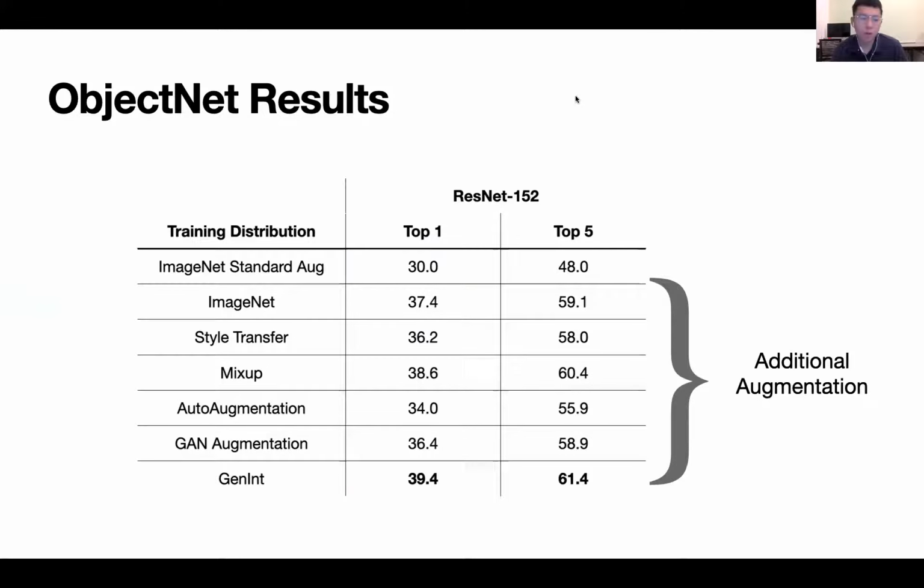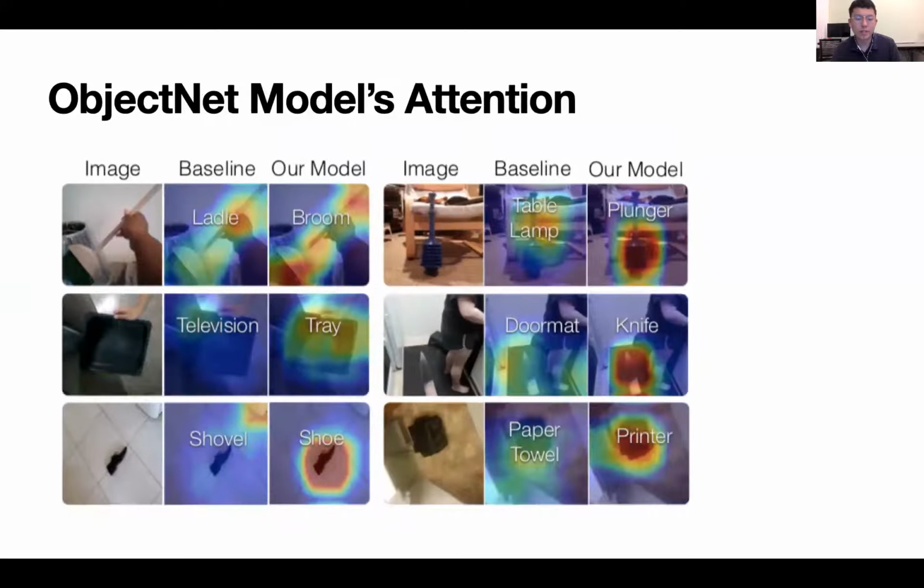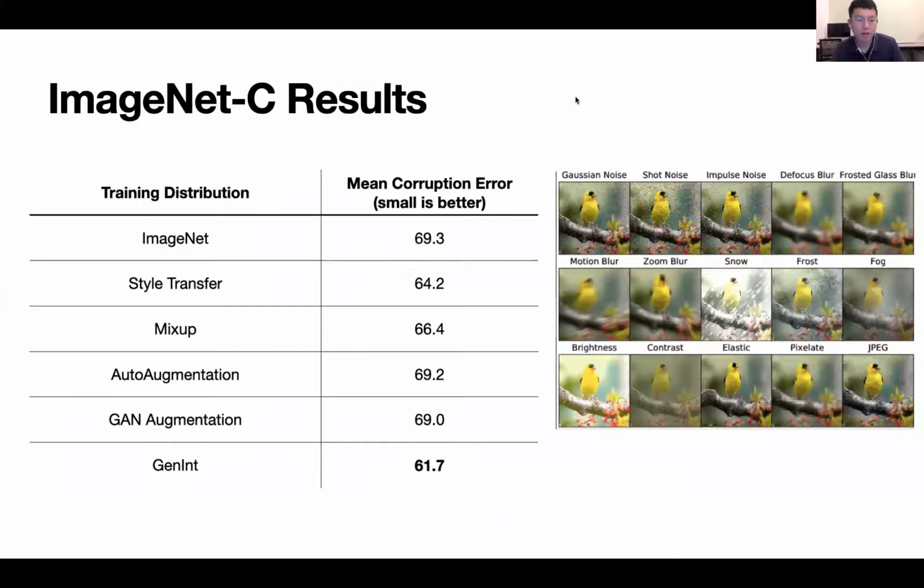We validate the approach on ObjectNet. Our method improves generalization significantly by up to 9%. Moreover, we visualize the regions that the model used to make predictions. We highlight the attention with a red box. Our model makes the right prediction for the right reason. We also generalize better under common corruptions.